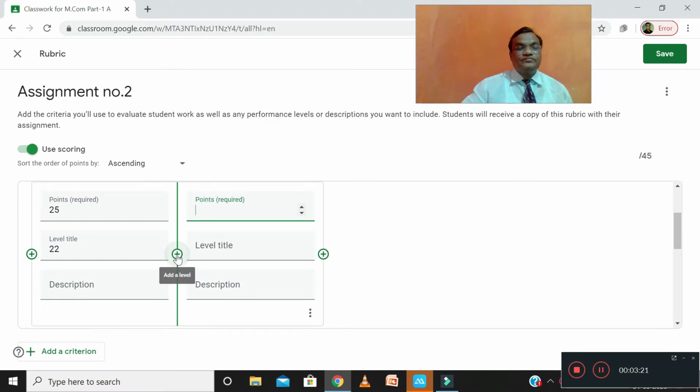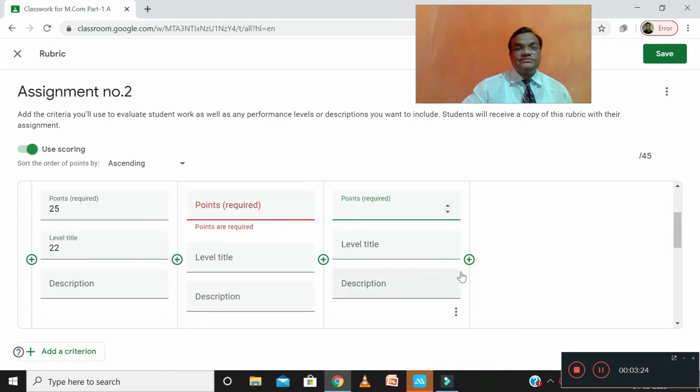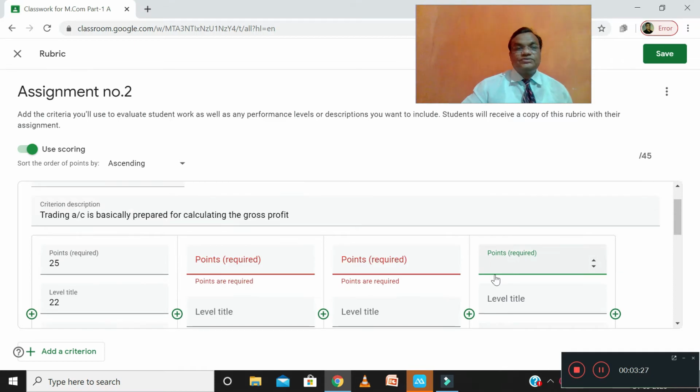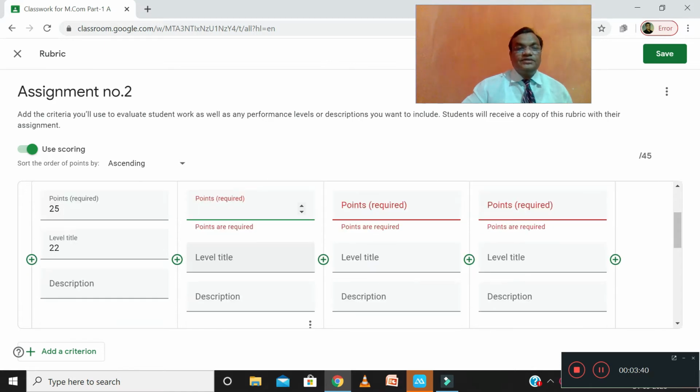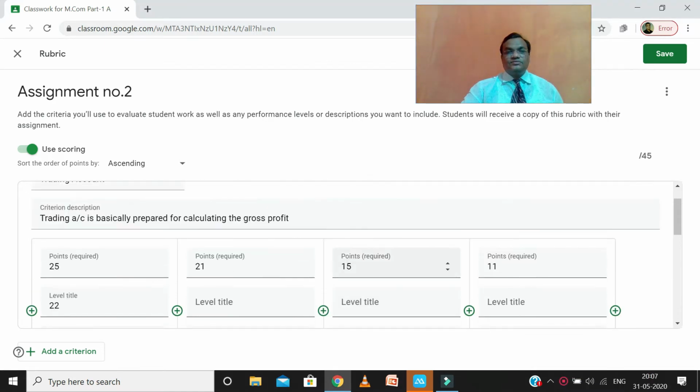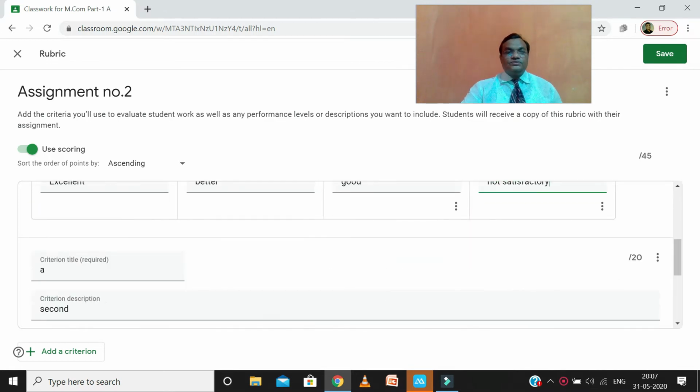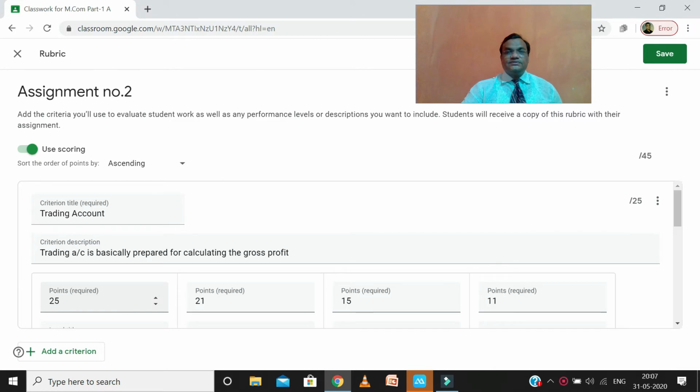So click here. You can see again click here and again click here. Suppose this is level 1. If you want level 1, level 2, level 3, level 4, we write here. So I have created a trading account; as a teacher I have given the second assignment to the students. There are three parts: trading account, profit and loss account, and balance sheet.